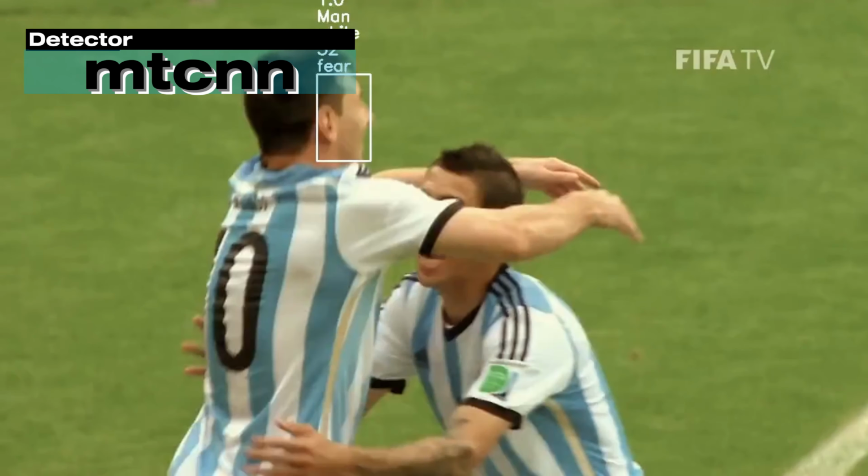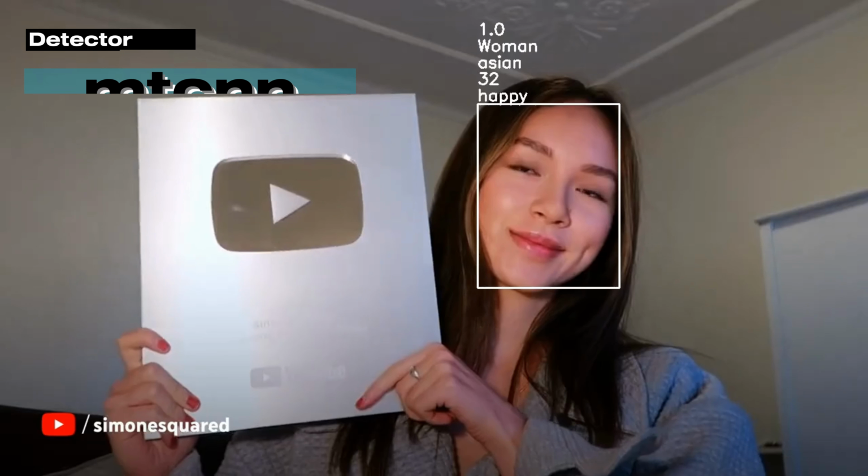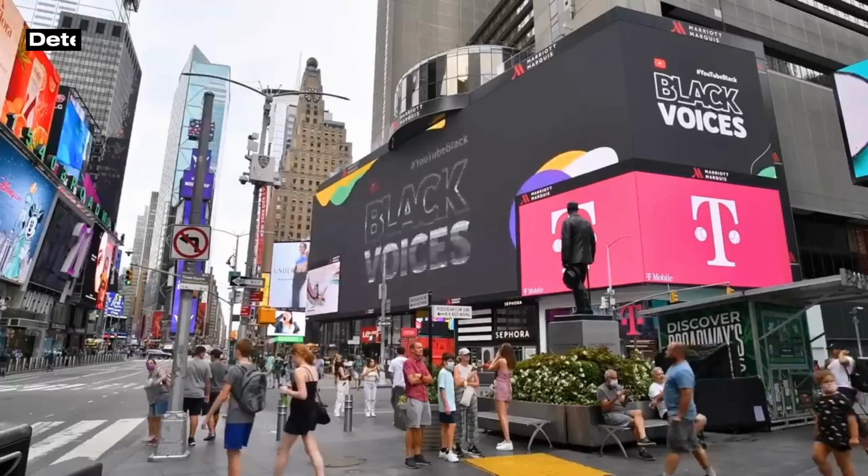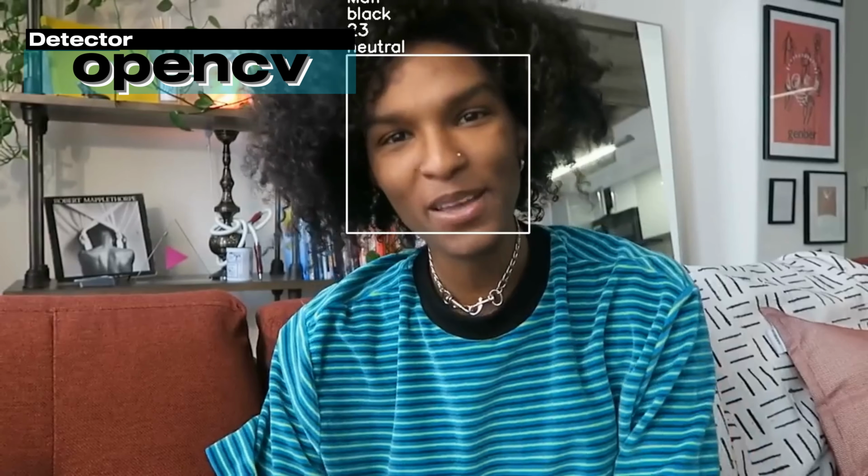This score is a measure of the model's confidence in its prediction, which is typically represented as a probability value between 0 and 1, but that is not set in stone. Depending on the face detection model, it may vary.